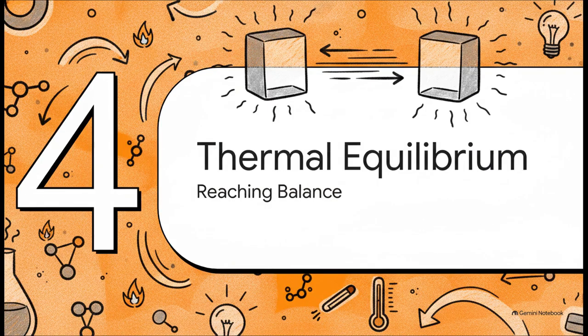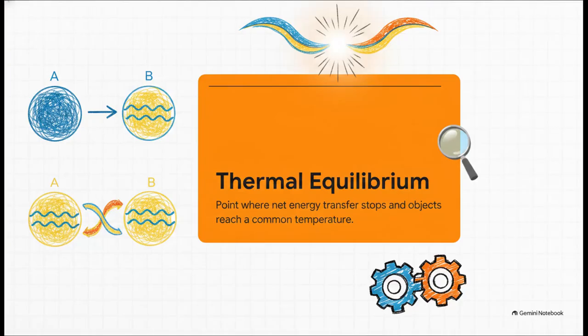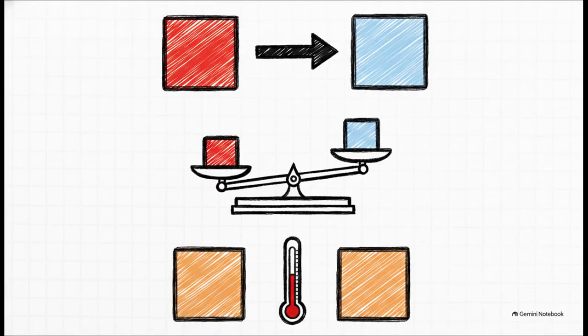Which brings us to Section 4, reaching thermal equilibrium, finding that balance. So when the temperatures of object A and object B finally stopped changing at that 50-degree mark, they reached what scientists call thermal equilibrium. This is that exact sweet spot where the energy transferring from the hotter object to the cooler object finally results in a shared common final temperature. At this specific point, the net transfer of energy just stops. The average kinetic energies of the particles in both objects have perfectly balanced out. They're completely in harmony.